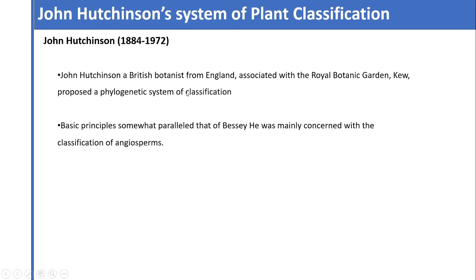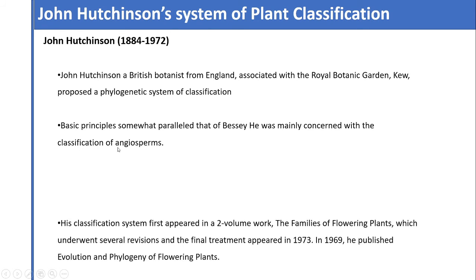Its basic principles were somewhat parallel to those of Bessey, and he was mainly concerned with the classification of angiosperms. So whatever classification system was proposed by John Hutchinson, the principles or basis of classification were the same as those considered by Bessey, but Hutchinson proposed the classification system mostly for the angiosperms.